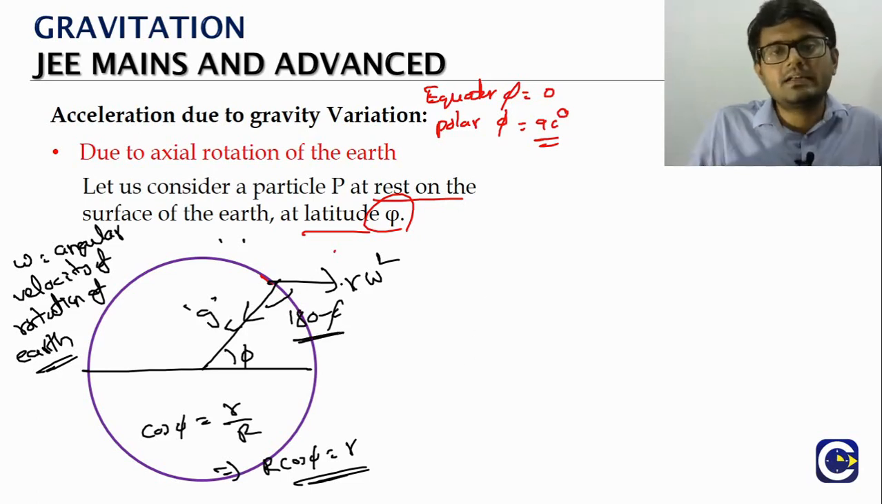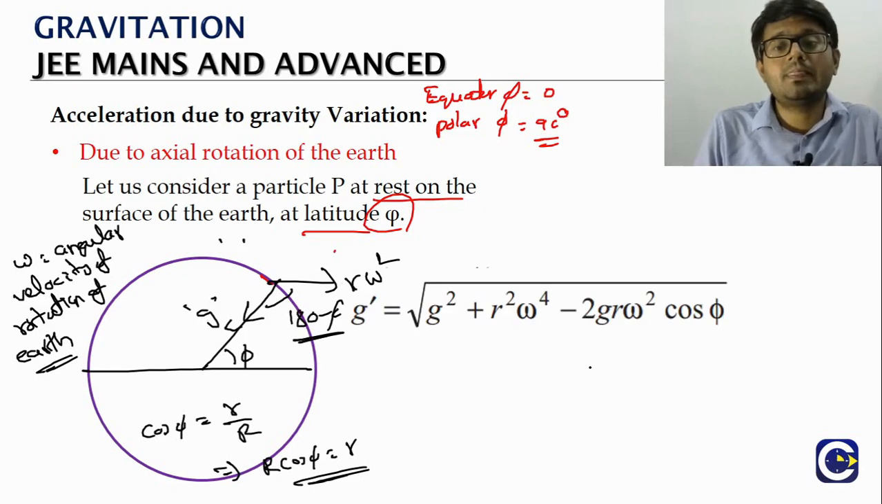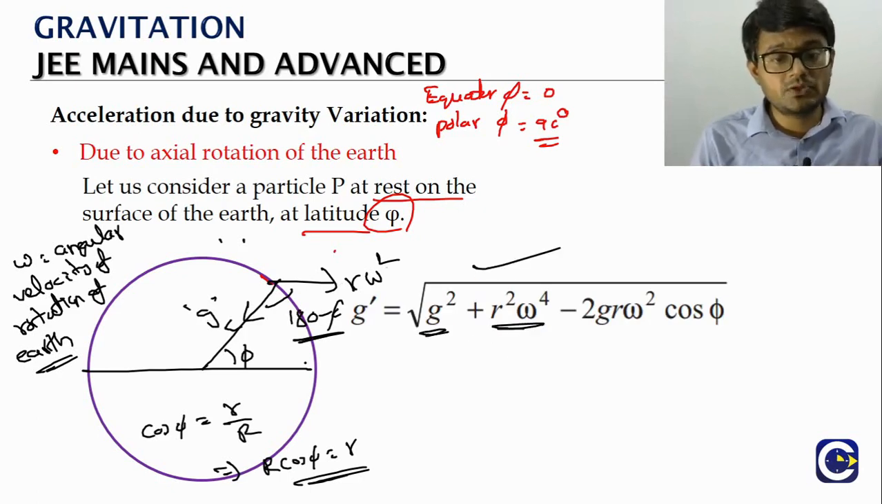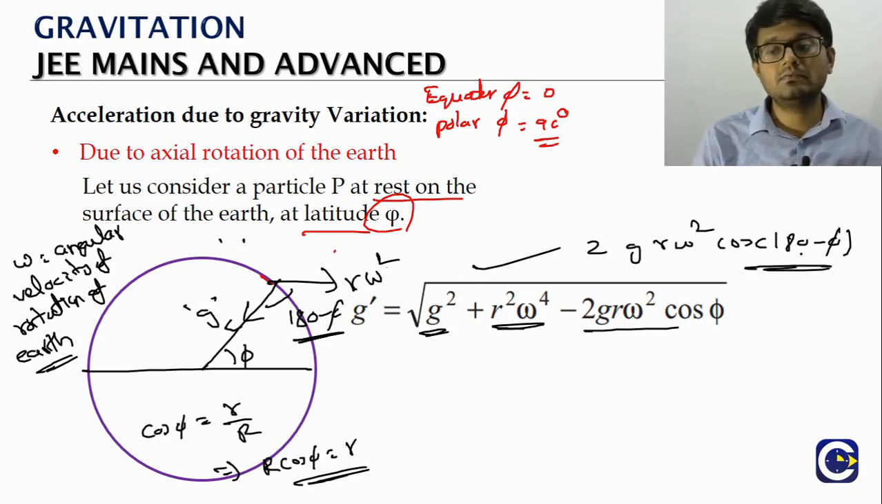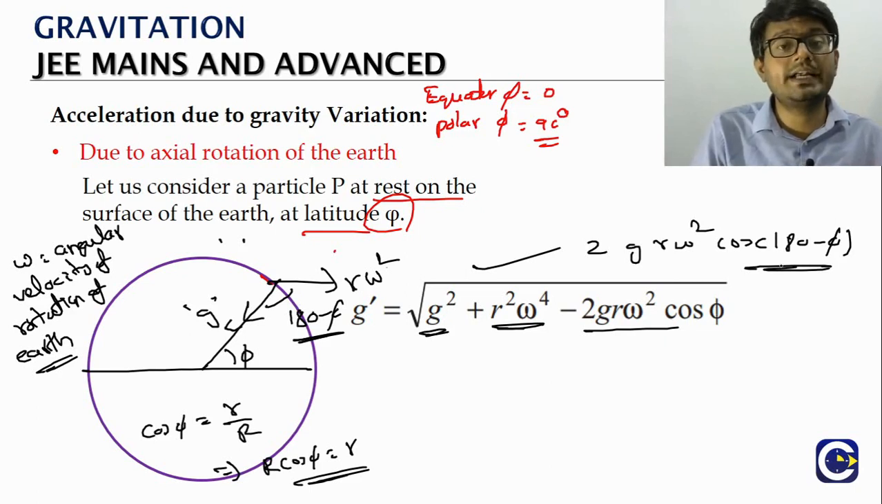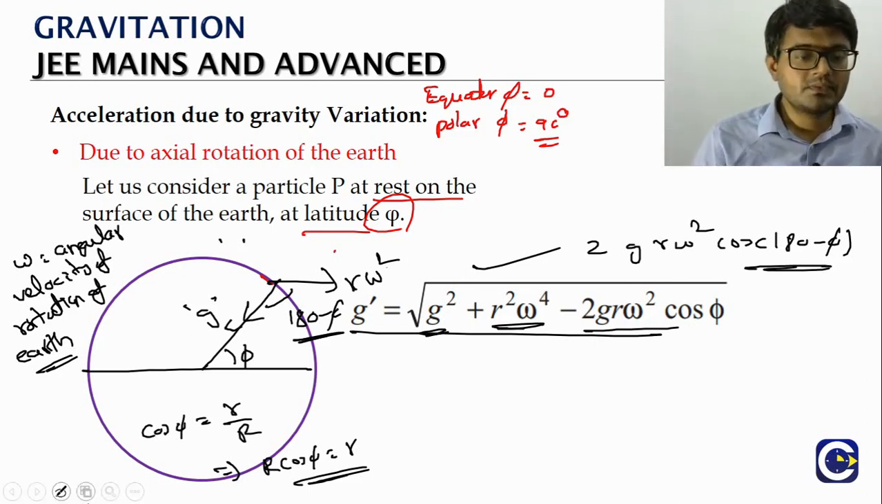So we have to find the resultant of two vectors. What is the resultant formula? For two vectors, root of a square plus b square plus 2ab cos theta. What is theta? The angle between the two vectors is 180 minus phi. What is cos of 180 minus phi? Minus cos phi. So this is the formula for effective g.